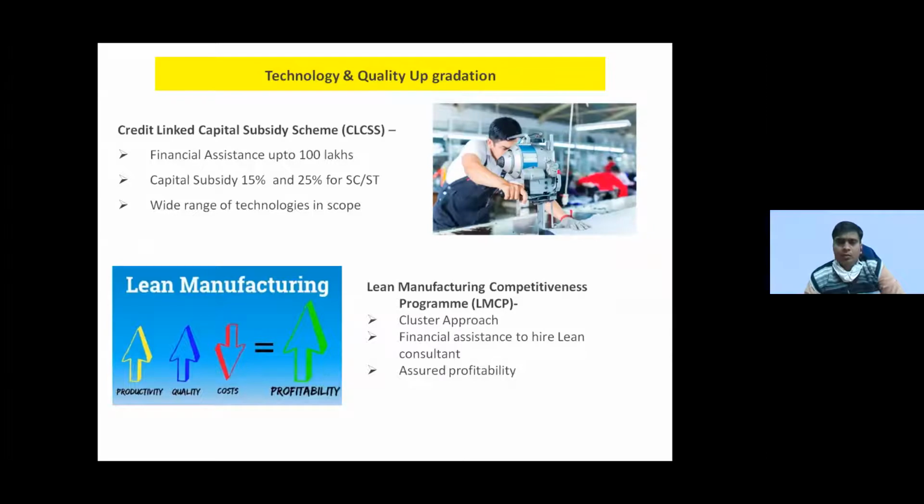Then we have some more schemes. Suppose there are 150 technologies listed under the CLCSS, the Credit Linked Capital Subsidy scheme. If you select one of those technologies for manufacturing your product, then you can get additional benefits under this CLCSS scheme also.